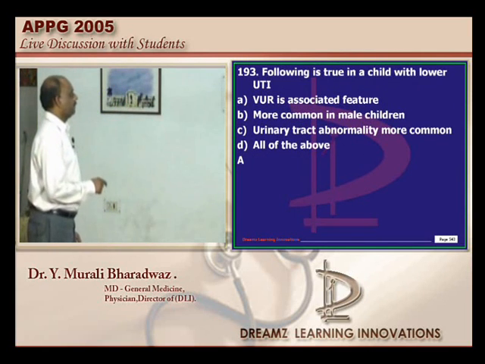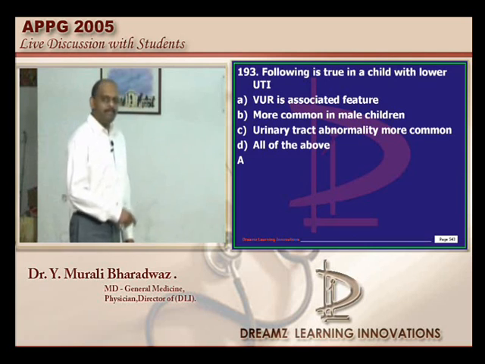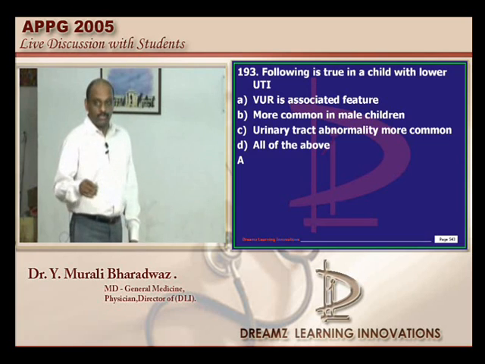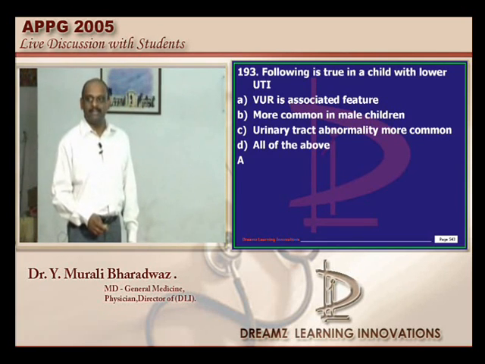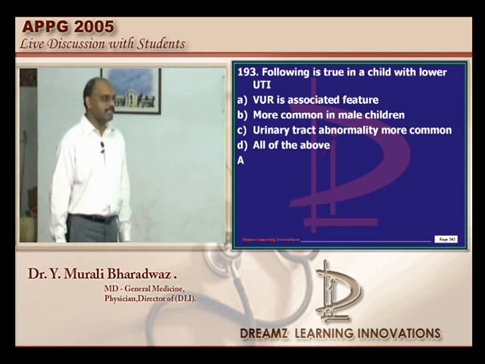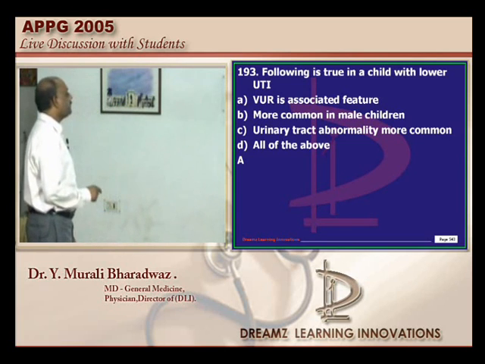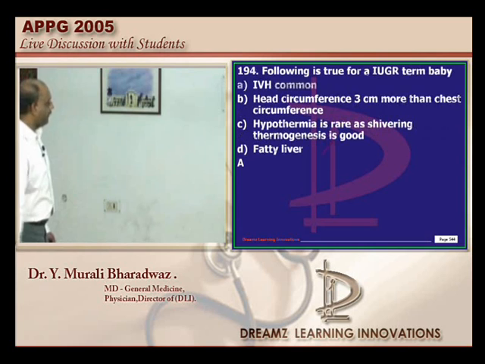And what is true in a child with a lower UTI? Is it more common in male or female? Yeah, so maybe VUR, vesicoureteral reflux, is more common in males. Is it exclusive for males? Posterior urethral valves. Check it. So VUR is an associated feature. Nothing like males are more commonly predisposed is what needs to be remembered.